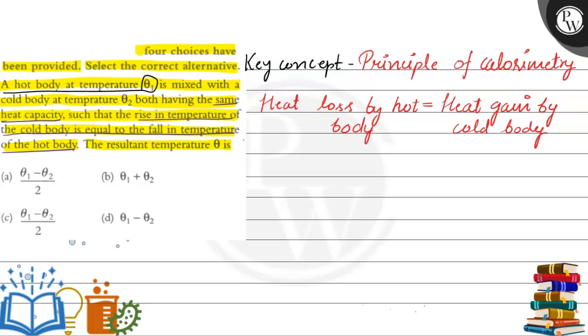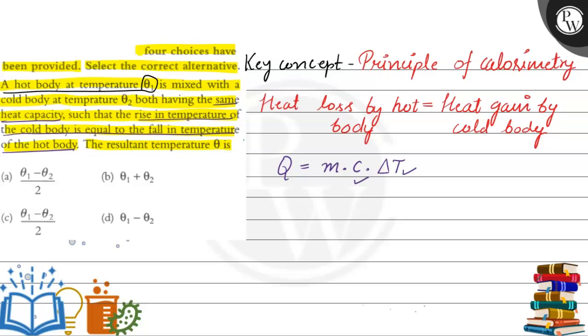The formula of heat is mass times heat capacity times change in temperature. So here change in temperature is constant, specific heat capacity is constant.